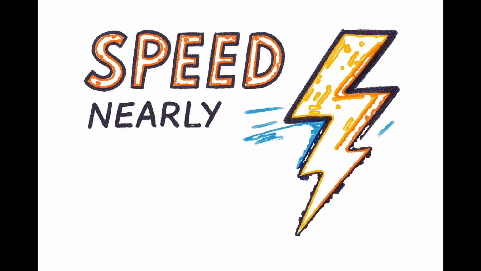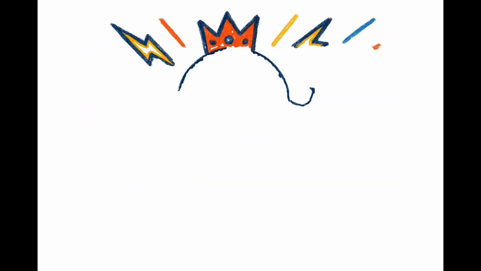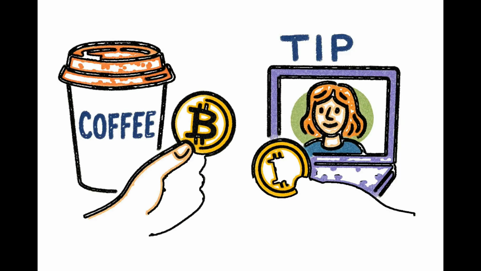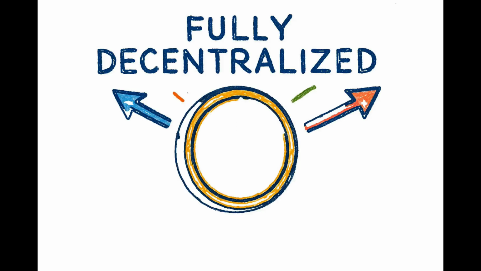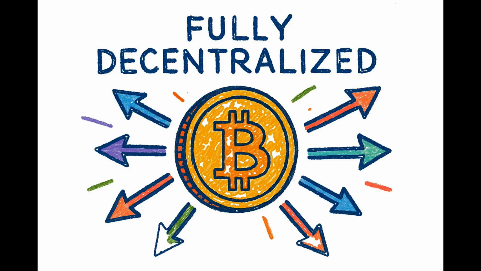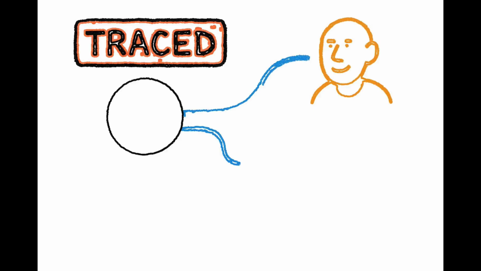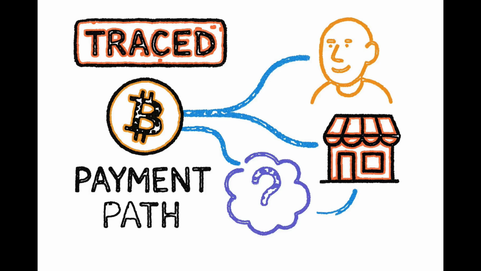Its speed is phenomenal, nearly instant. This makes it the undisputed king of micropayments, buying a coffee, tipping a creator online, you name it. It's also fully decentralized, which is core to the Bitcoin ethos. Its privacy, however, is moderate. Your payment path can be traced, even if the specific details are a bit fuzzy.